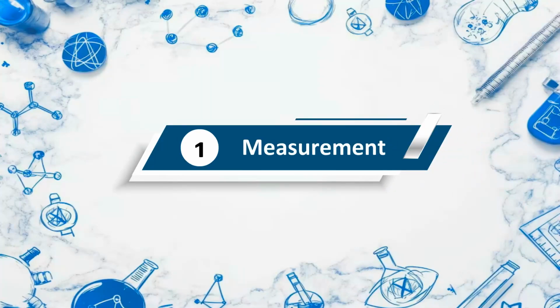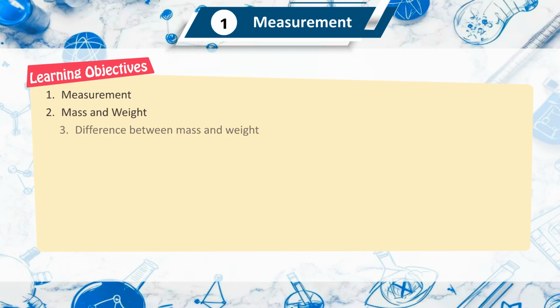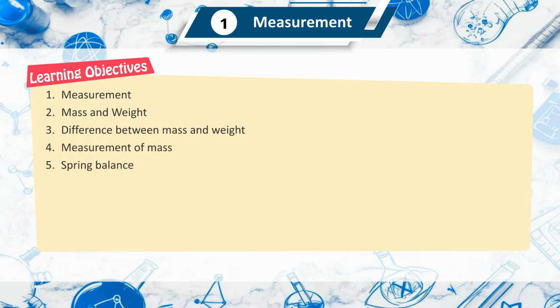Chapter 1 Measurement. Learning objectives. First, measurement. Second, mass and weight. Third, difference between mass and weight. Fourth, measurement of mass. Fifth, spring balance.